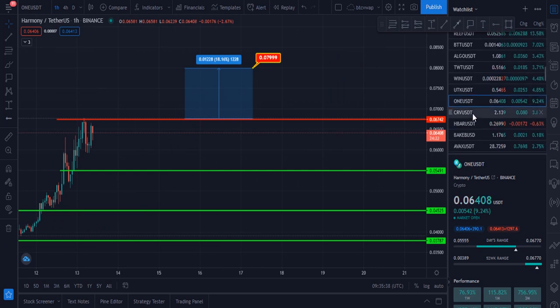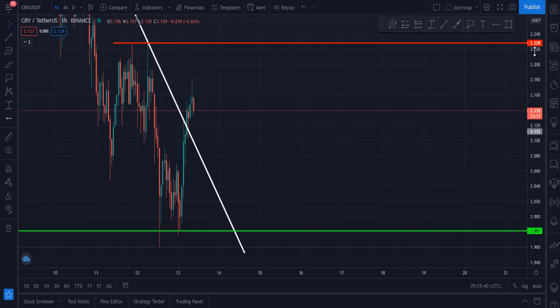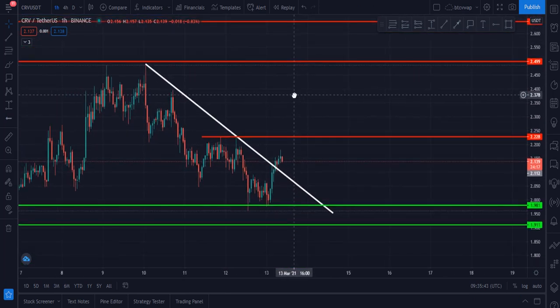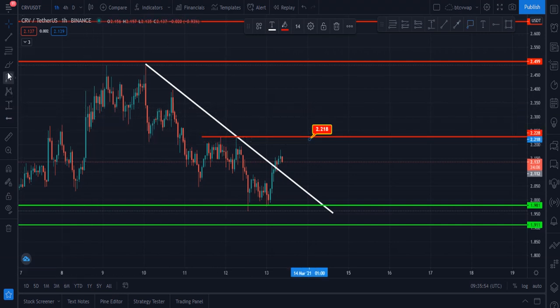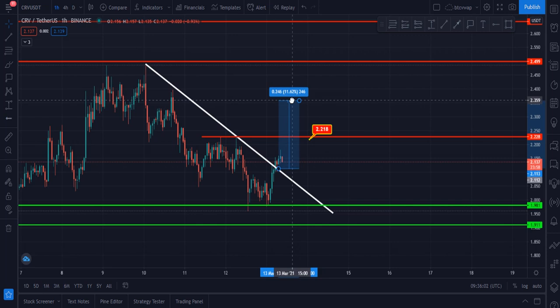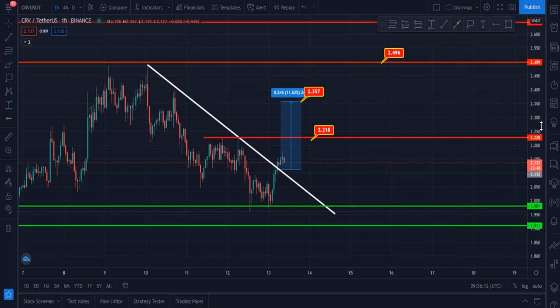My next coin is CRV USD. CRV beautifully broke this upside trend line, and now it is going to hit this zone, and the first target is $2.22 and the second target should be, let me please tell you, CRV is ready to move towards the upside, and the second target should be this zone, and the third target of CRV should be this. These are three targets for CRV right now.